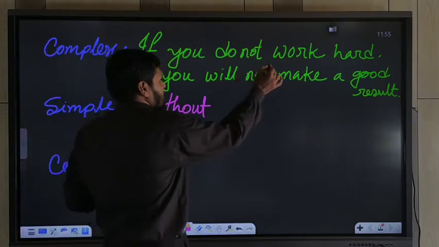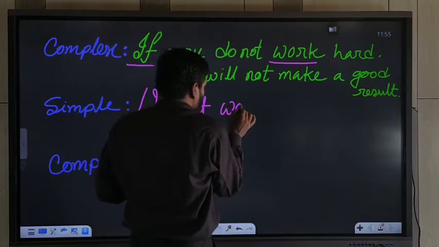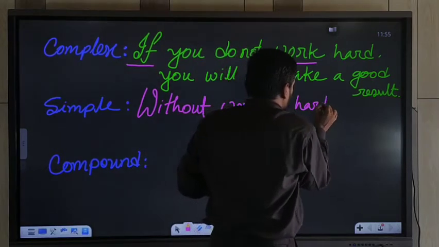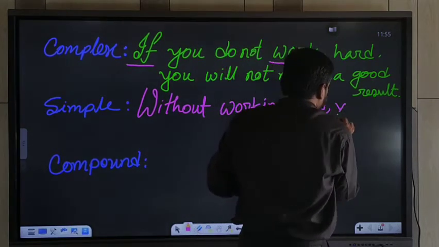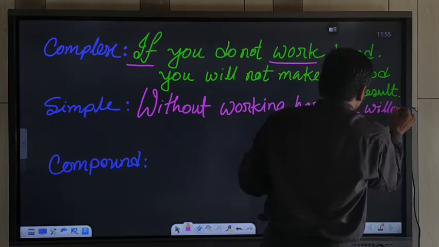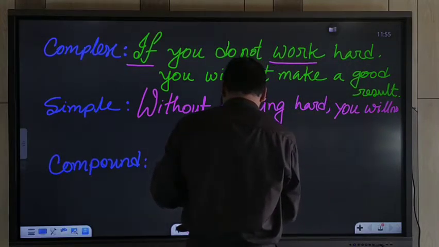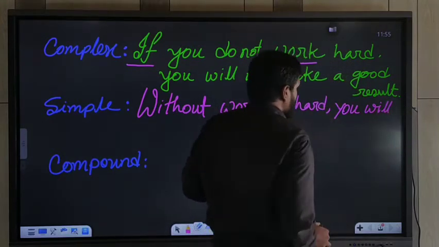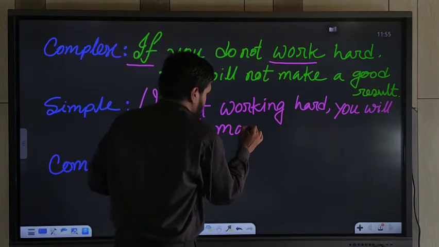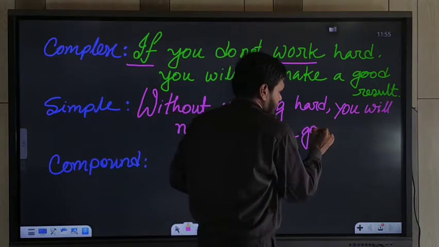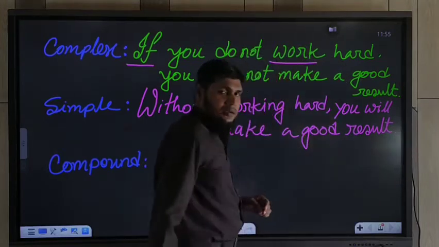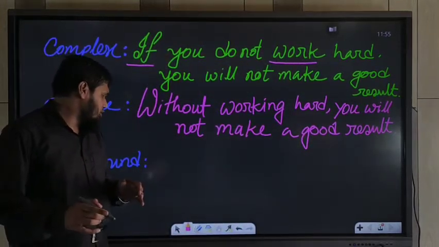So without and then verb plus ing: working hard, comma, you will not make a good result. Understand? You will not make a good result.